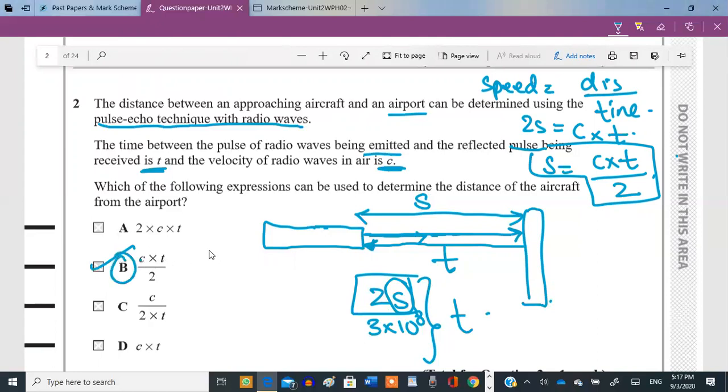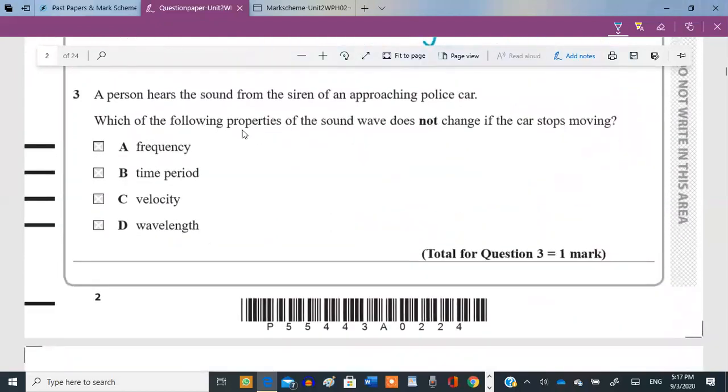A person hears a sound from the siren of an approaching police car. Which of the following properties of the sound waves does not change if the car stops moving? Okay, if the car stops moving, which of them does not change? Frequency. If the car stops moving, will it change?